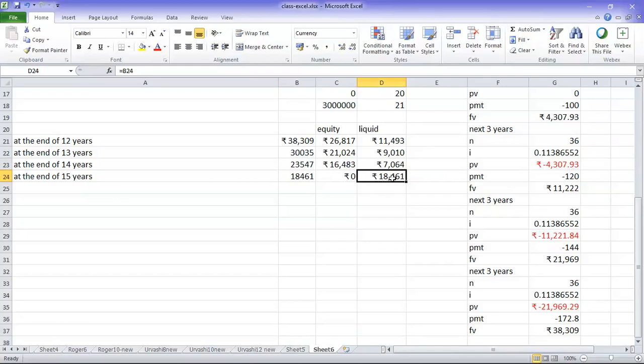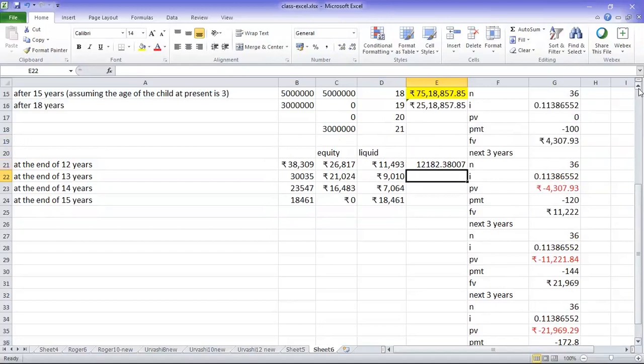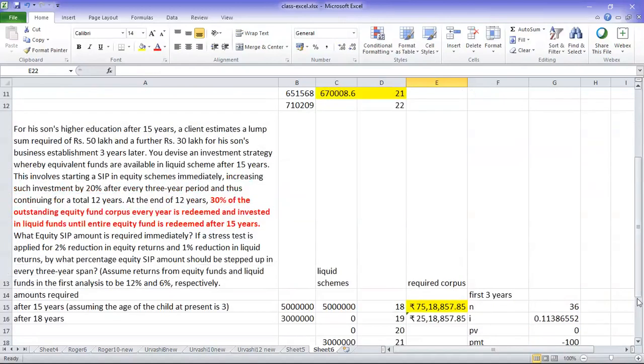Got it? So the values which are going to be there in liquid schemes are 11,493, 9010, 7064 and 18,461. These are all assumed values. Just remember, these are not real values. When 100 rupees is invested, these are all the liquids. So what I need to find out is the final future value as usual. So what I do here, this value multiplied by 1 plus 6%. You remember how we do it for future value calculation? 6% is the return, no? Equity return. Sorry, liquid return.